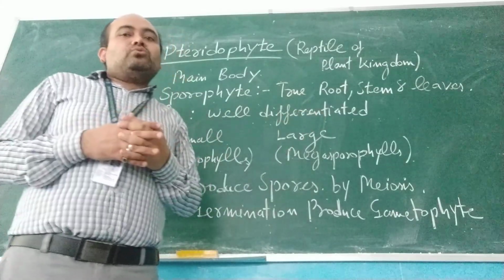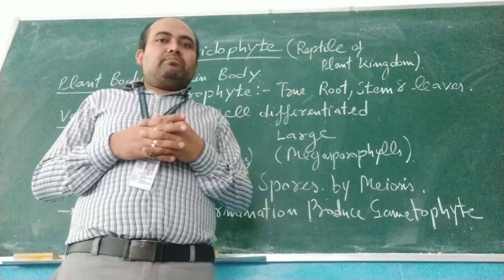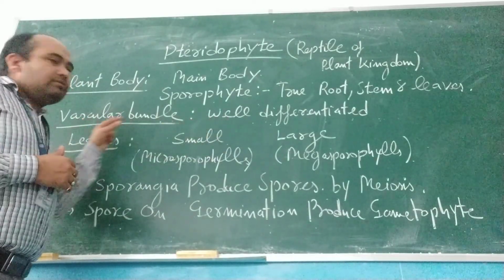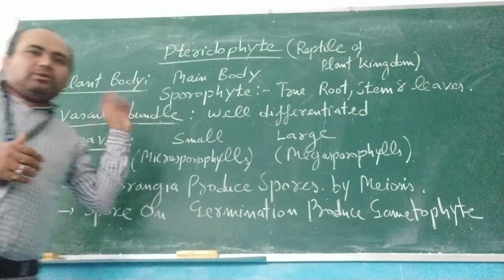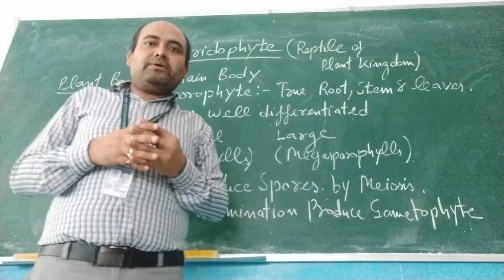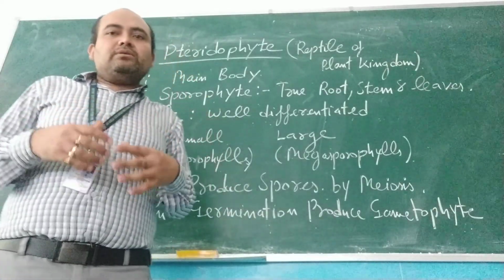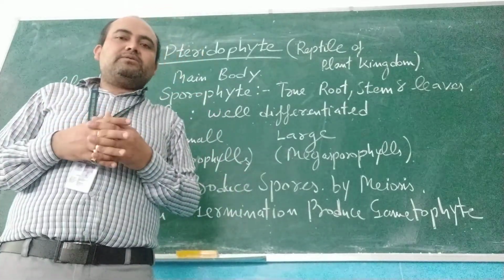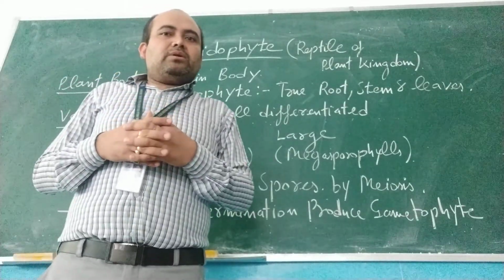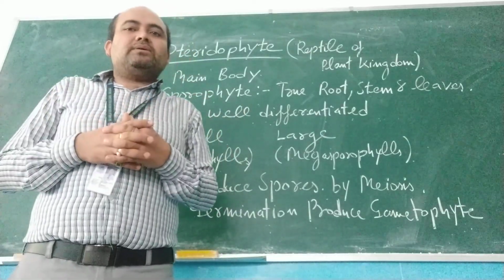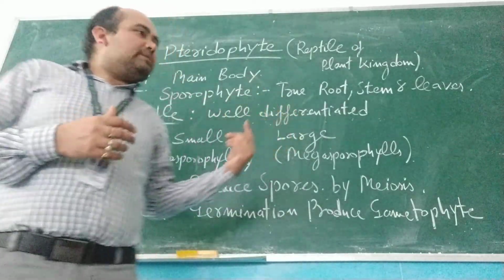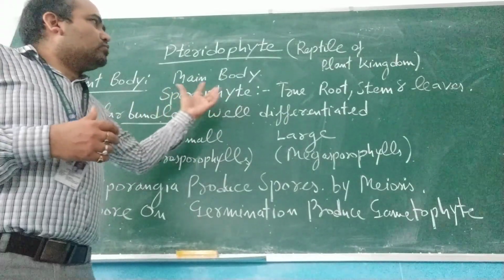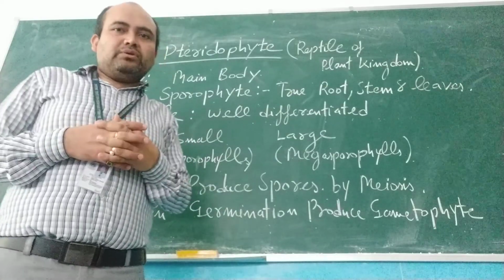Why are they known as true root, true stem and true leaves? Because they contain well differentiated vascular bundles. Vascular bundle means xylem and phloem. If a plant contains real vascular bundles, it means their xylem and phloem components are real, and they are performing their actual functions. That's why they are known as true sporophytic structure, true root, true stem and true leaves.